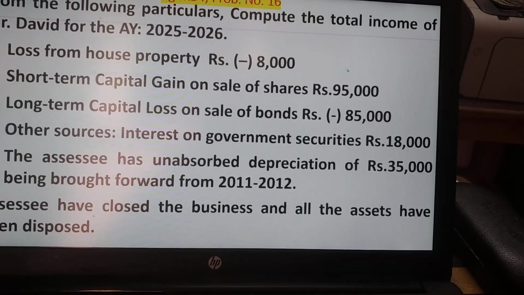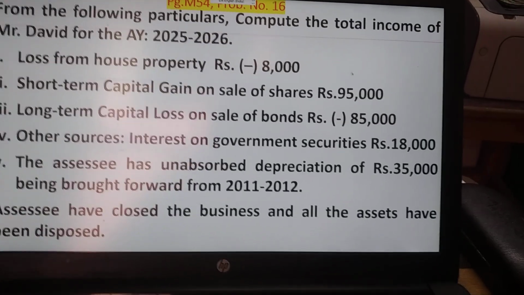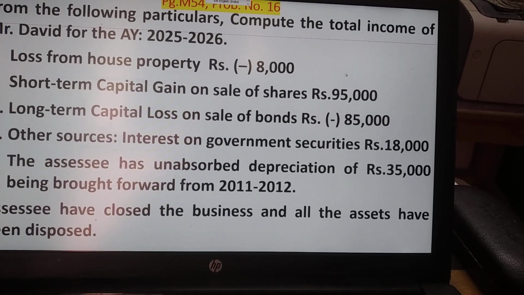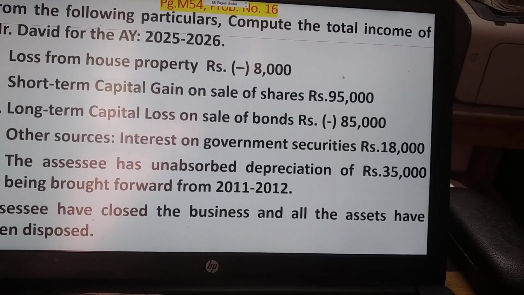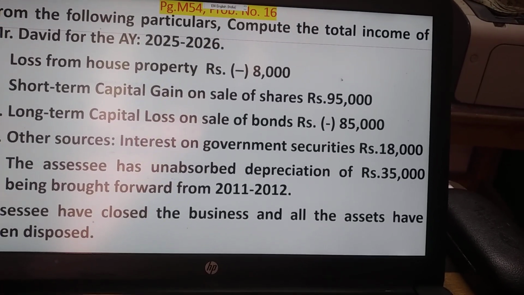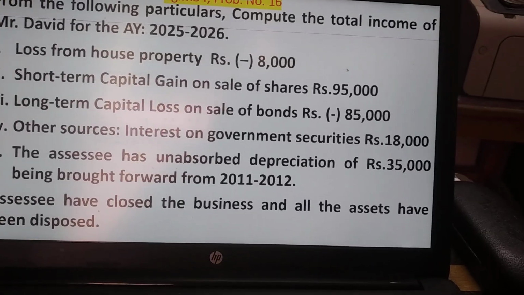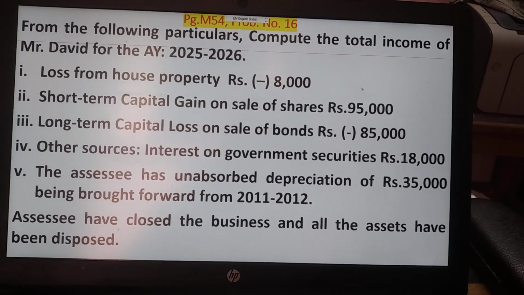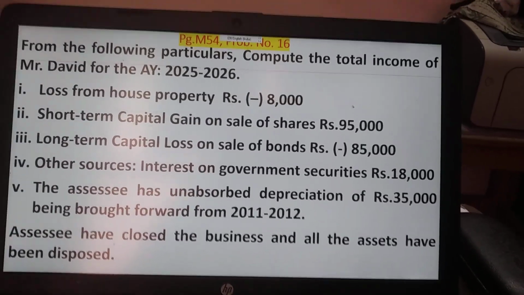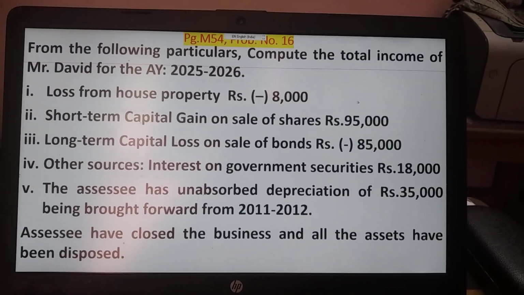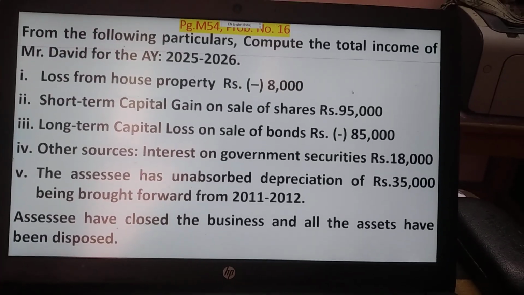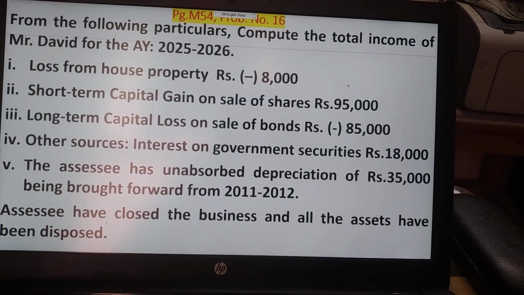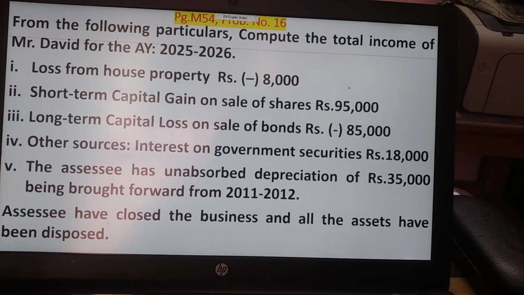Okay, this 85,000 must have to be carried forward, and then interest on government securities comes under the other sources, 18,000. And then unabsorbed depreciation, it is not the current year unabsorbed depreciation, it is the previous year unabsorbed depreciation, that is 35,000. This should have to be set off against the income if anything is there in your hand. Now all of you have a look at this question for a while. Take a screenshot of this.